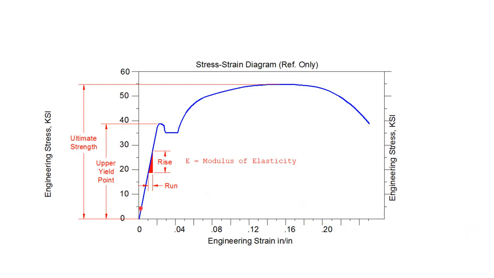All right, so how would you find that from a real test? Well, you'd have a series of data points along here, and one thing that you could do is to take a point out here that's below the yield point, below the proportional limit, where this line is still a nice straight line, and take its rise, which would be its stress value, and divide by its run, or the strain value at that point. So at this point right here, we have a strain value and we have a stress value. We could just divide the stress by the strain. So that would be stress over strain.